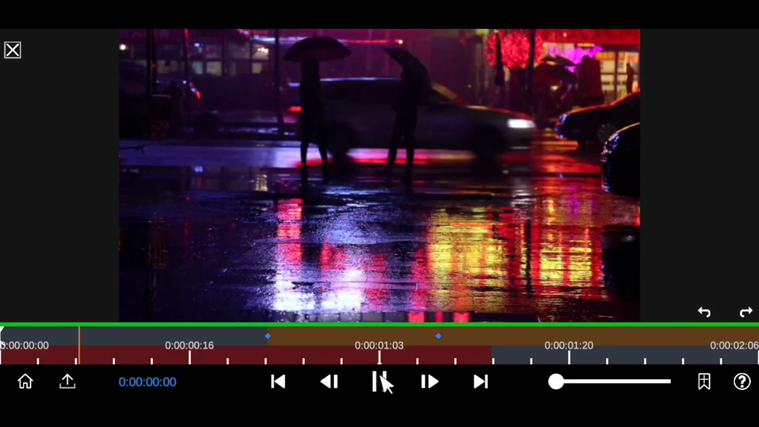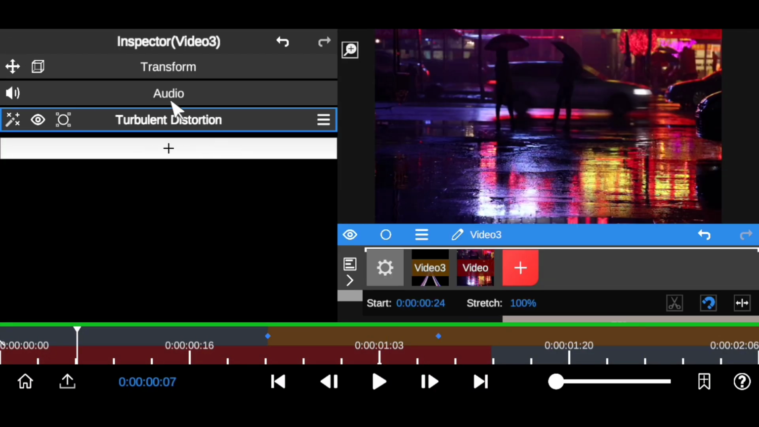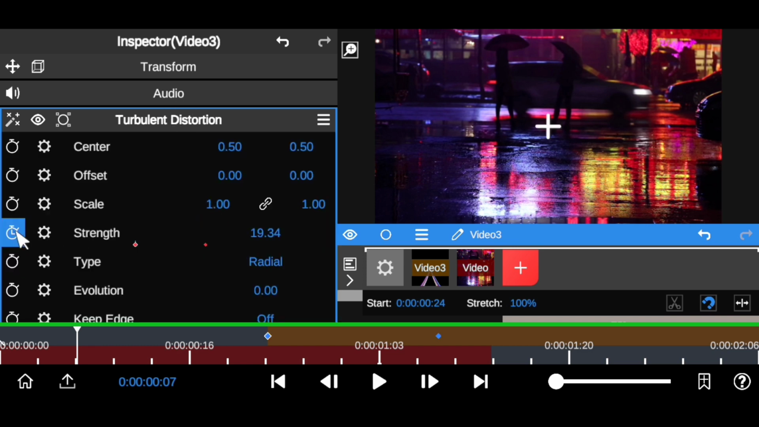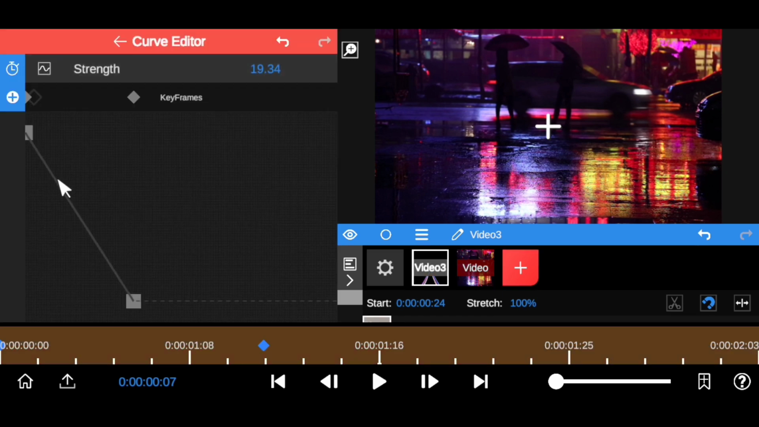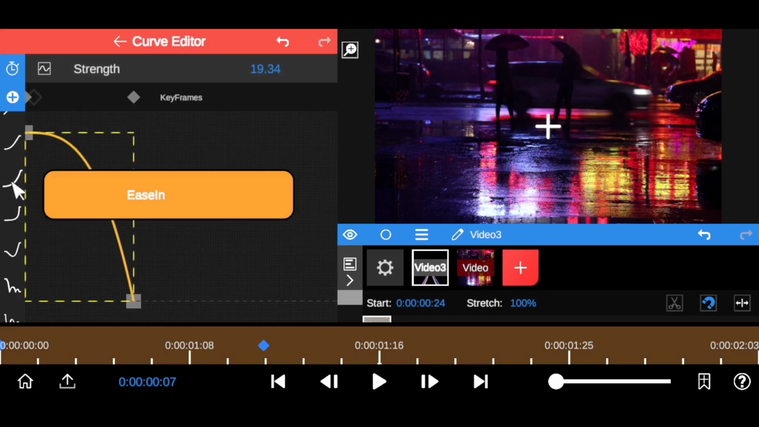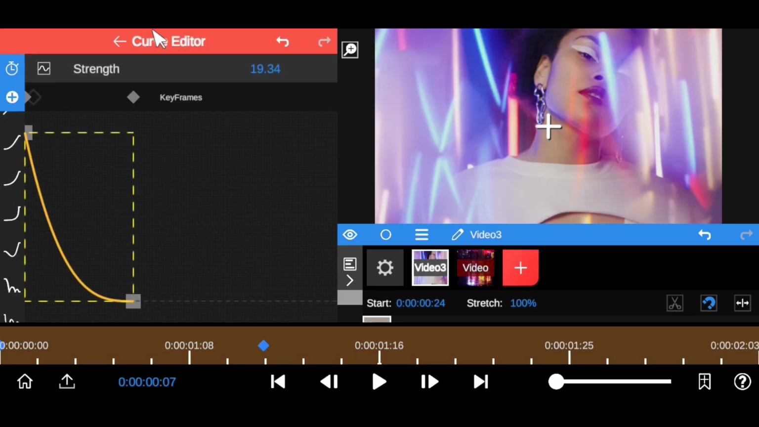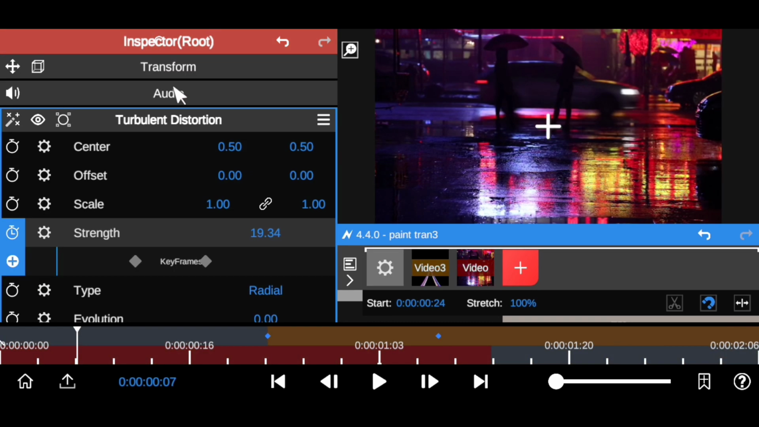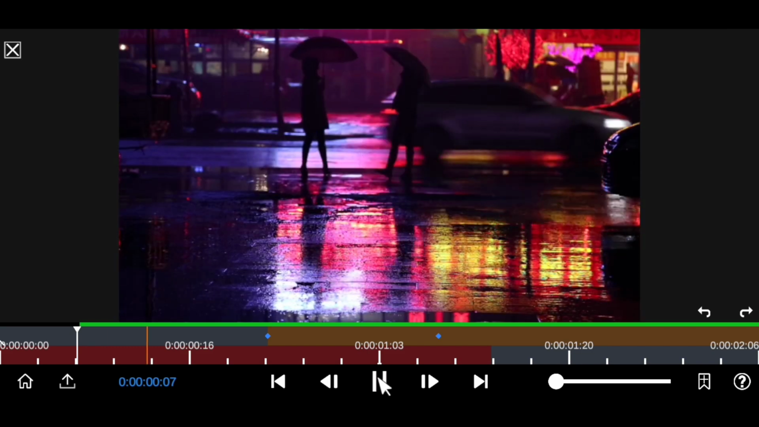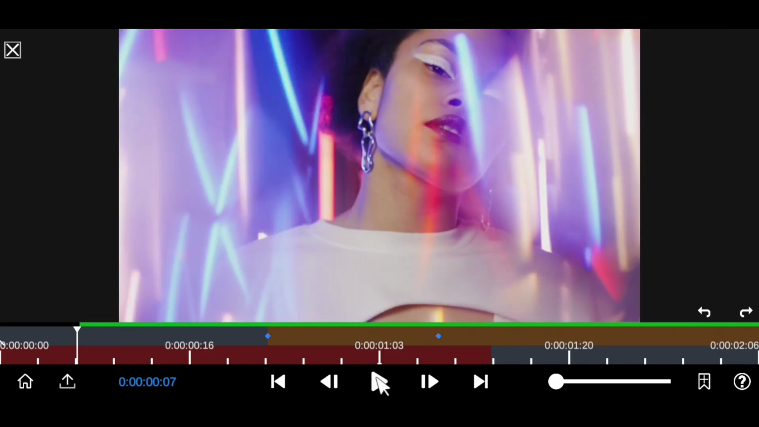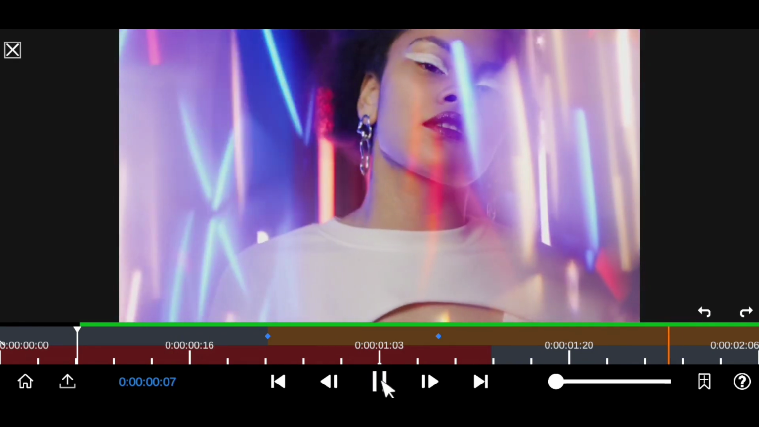Awesome, right? Can you see that is an amazing seamless transition? Come down to your turbulent distortions, open up this keyframe and ease this keyframe. Set it to ease out right here, so you can have the amazing seamless transition. Let's play it up and see what we have. That's awesome, an awesome transition which you can use.